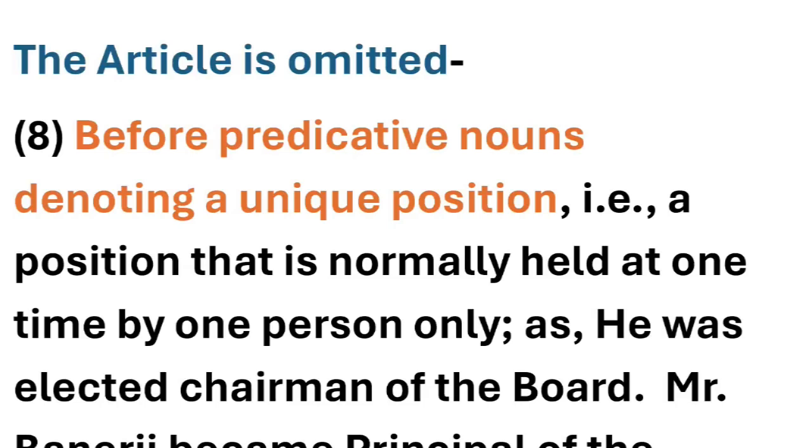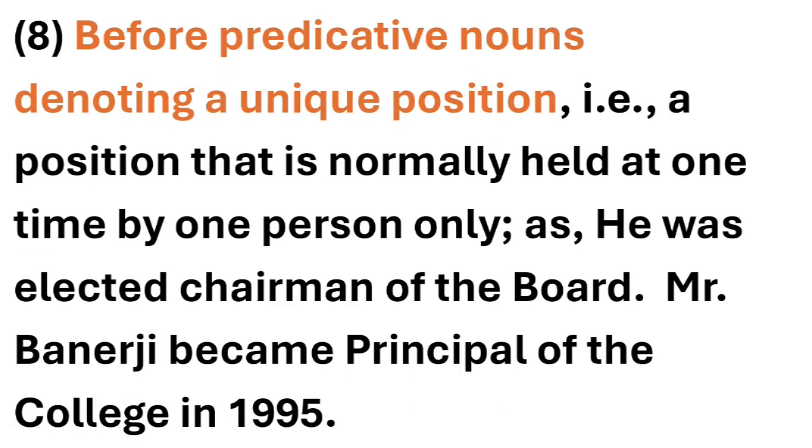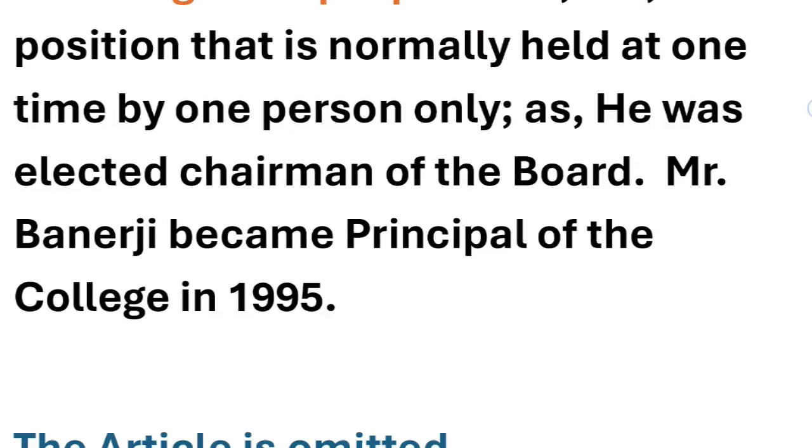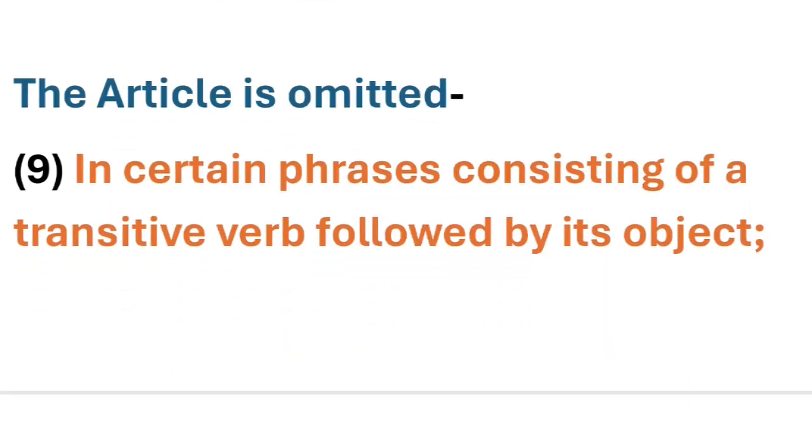For example, he was elected chairman of the board. Now, chairman is a unique position which is held by one person at one time. So we have used chairman without article. Mr. Banerjee became principal of the college in 1995. Same thing goes with principal, it is a unique position. We have omitted article before this.